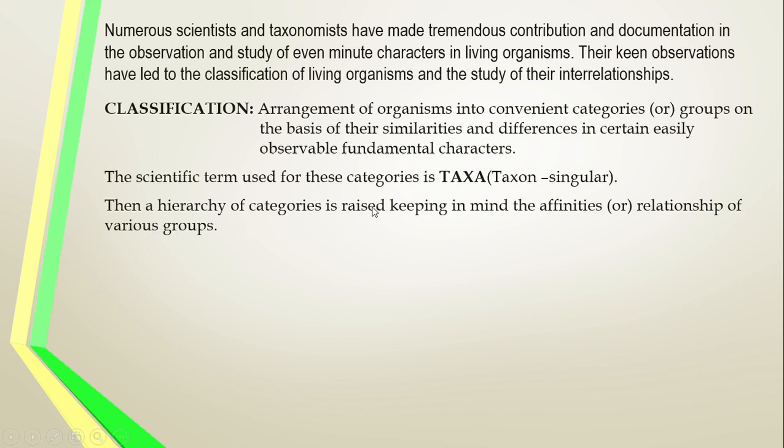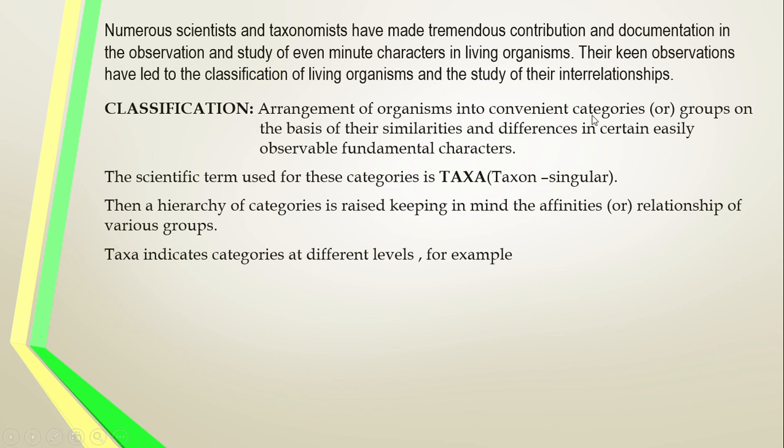Then the hierarchy of the categories is raised. கொஞ்சமா காம்ப்ளெக்ஸ்ல கொண்டு வந்துடலாம். Keeping in mind the affinities and relationships of the various groups, the hierarchy of the categories. இப்போ hierarchy பார்த்தோம்னா இங்க அடுத்த லைன் பார்த்துக்கோ. The taxonomy: the taxa include the categories of different levels. ஒவ்வொரு கேட்டகரியிலையும் in the hierarchical system, each and every category is called what? Taxon சொல்றாங்க. படிநிலைகள்னு சொல்றது. இதுல இந்த classification taxonomical hierarchyல பார்த்தீங்கன்னா different steps are there, different taxa.